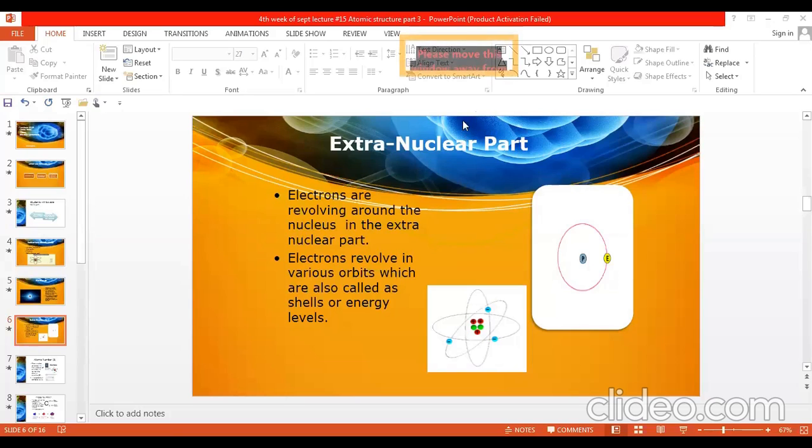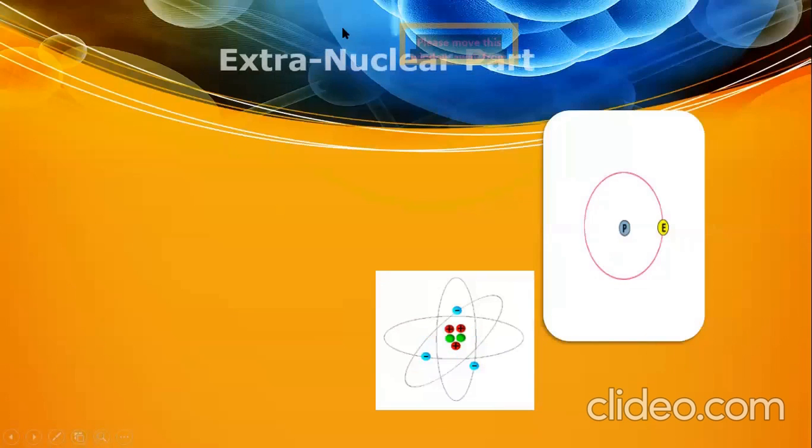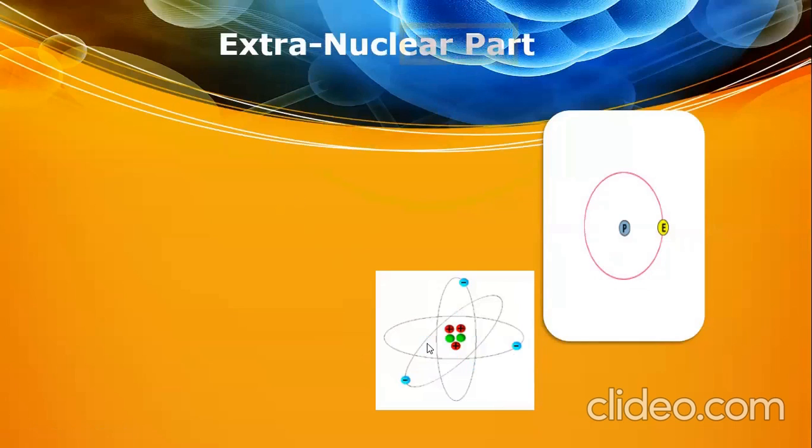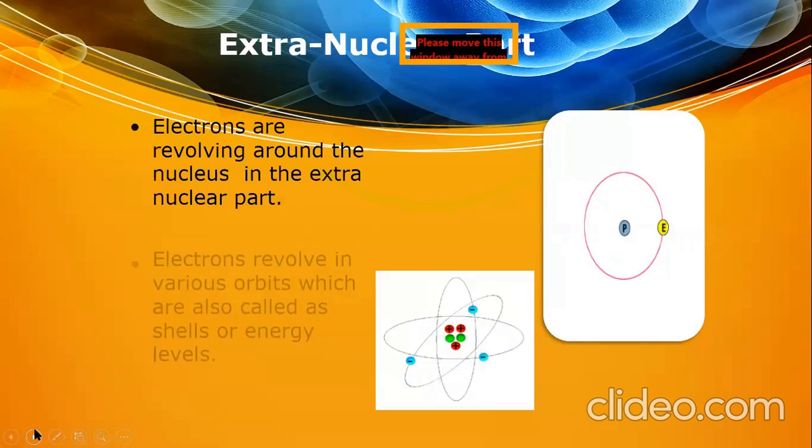Okay. Now start where we have stopped. So up till now, we have learned that every atom has two parts, the nucleus and the extranuclear part. In the nucleus, which is present in the center, protons and neutrons are present, and in the extranuclear part, all the electrons revolve in their orbits, shells, or energy levels. Clear?